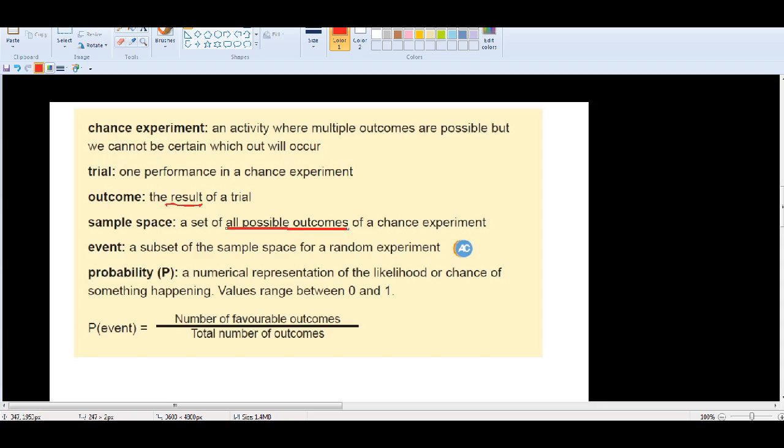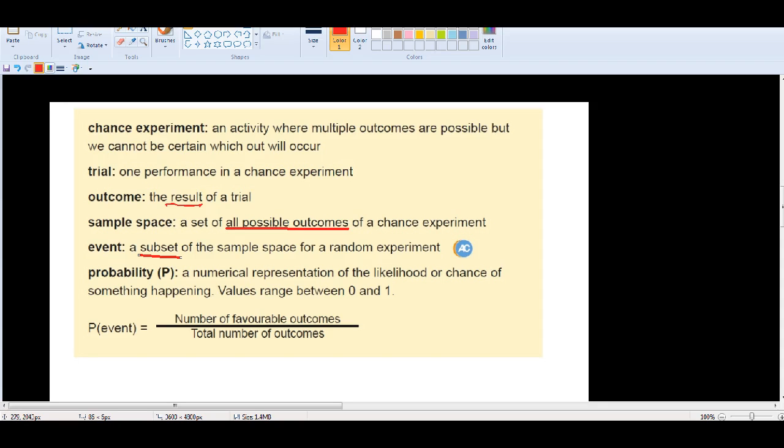An event is a subset of the sample space. What do we mean by subset? A subset just means some of the outcomes in the sample space. For example, if the event is getting a number greater than 4, the event includes two numbers, 5 and 6. That's why an event means some outcomes, while the sample space means all the outcomes.